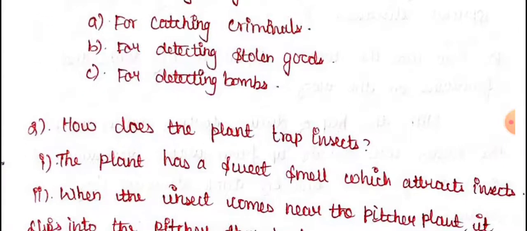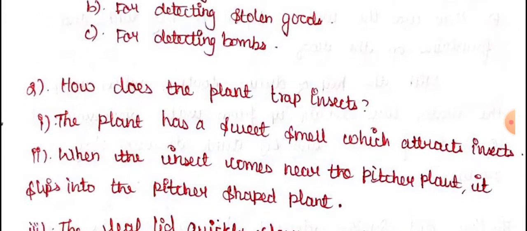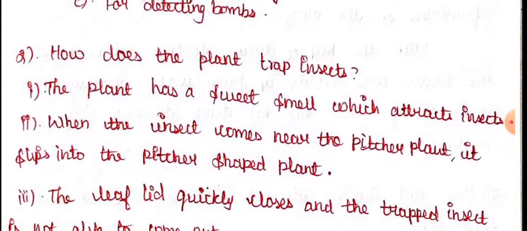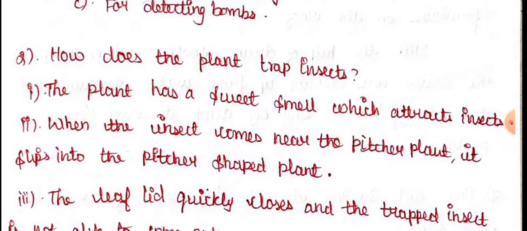Next, second question. How does the plant trap insects? We are going to see how the plant is capturing the insects. The plant has a sweet smell which attracts insects. Actually, the type of smell the plant has is a sweet smell. So insects go and land there.